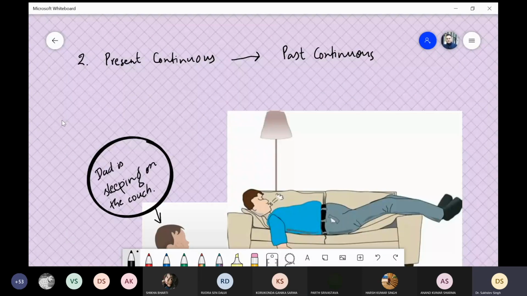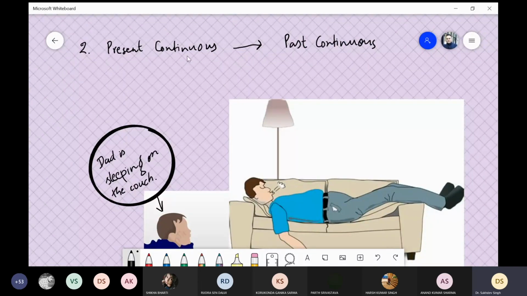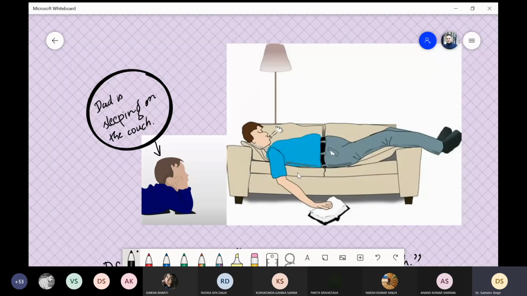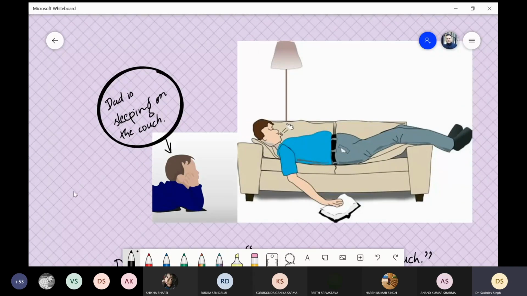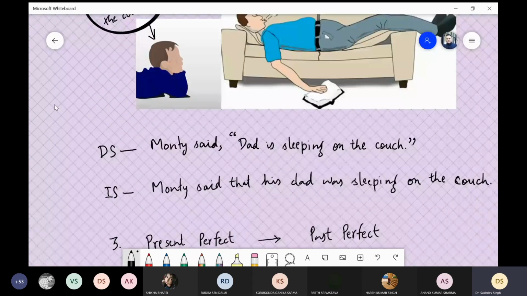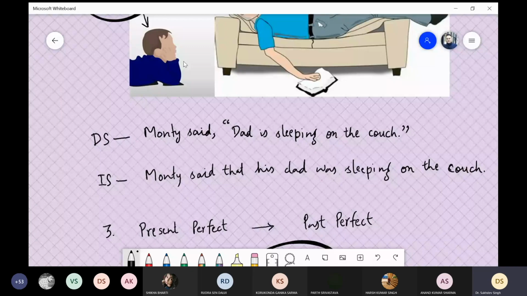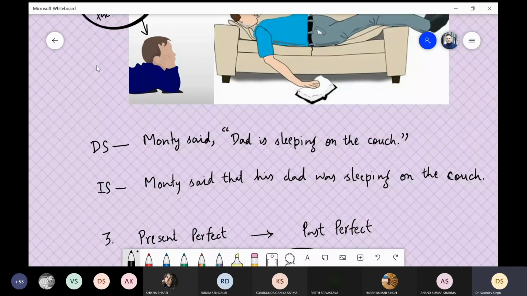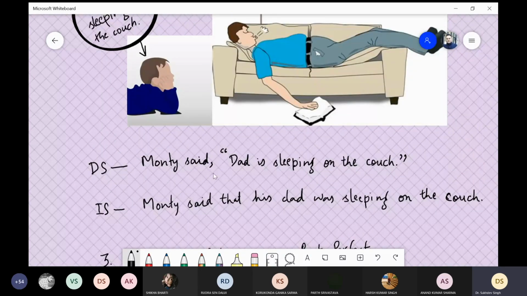Second is the present continuous tense. The present continuous tense will be converted to past continuous tense. So the young boy says or thinks in his mind, Dad is sleeping on the couch. Now first we will put it in direct speech. Let's imagine that the name of this boy is Monty. So Monty said, then we use the comma. After that, inverted commas, and then we write the direct speech of Monty, Dad is sleeping on the couch. Then we complete it with a full stop, and then the inverted commas close.